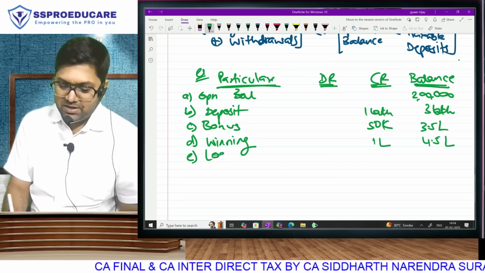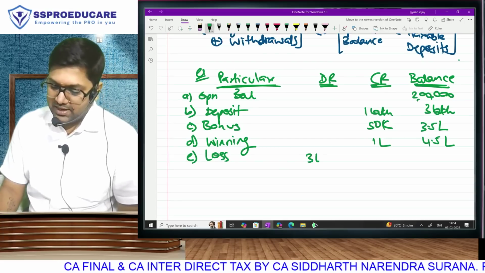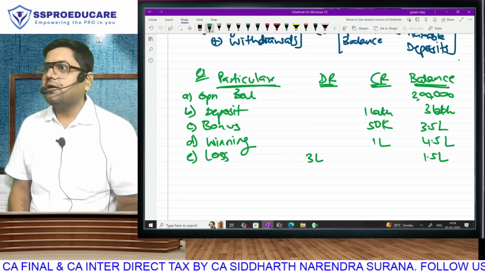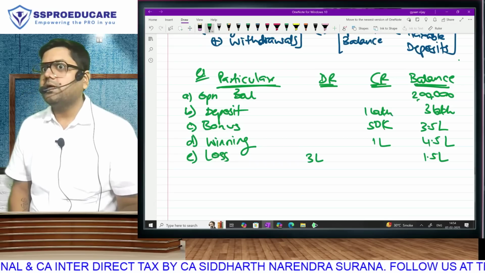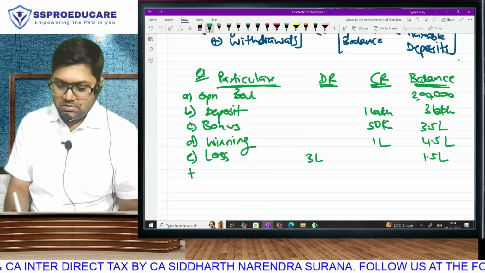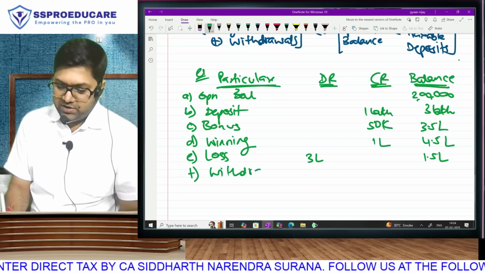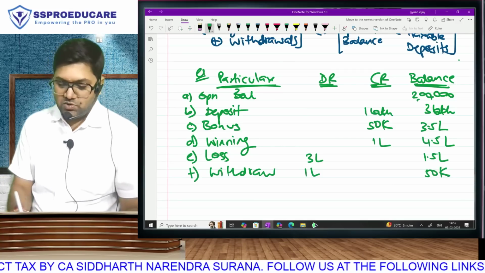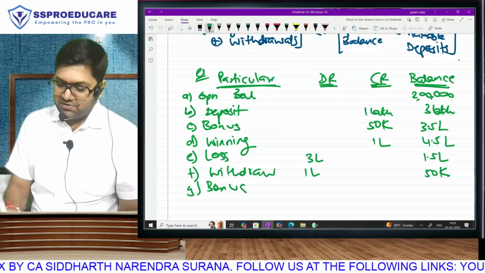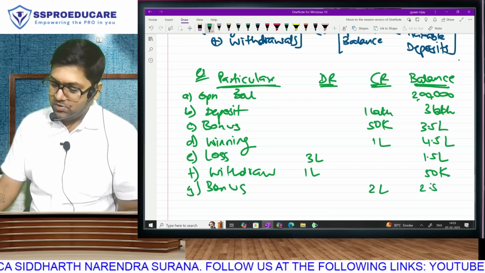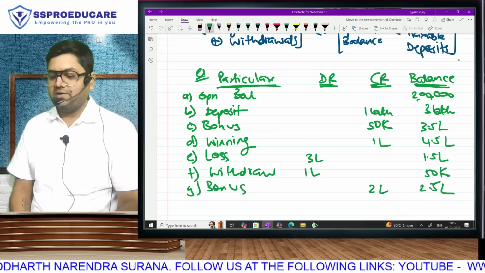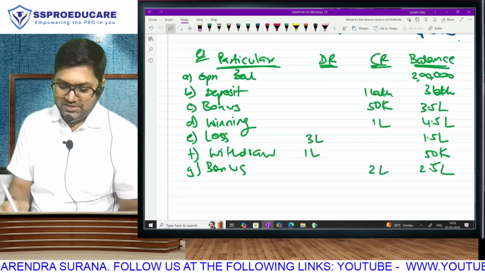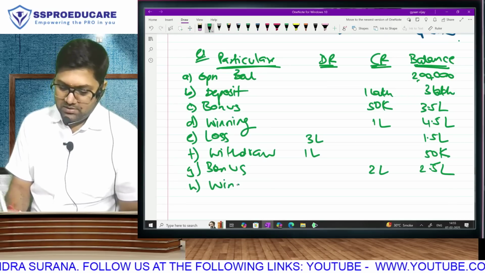The moment you start betting big, you will lose. You lose 3 lakh rupees. Balance became 1.5. Now that you lose 3 lakh rupees, the company realizes that you may probably take an exit. You actually also withdraw some balance, say 1 lakh rupees, remaining with only 50,000. The company does not want to let you go. This time the company is giving you a bonus of 2 lakh, making your bonus amount plus your balance 2.5. The moment you get such a big bonus, you again get the greed of playing a bet. So again you place a bet. This time again you win 1 lakh.